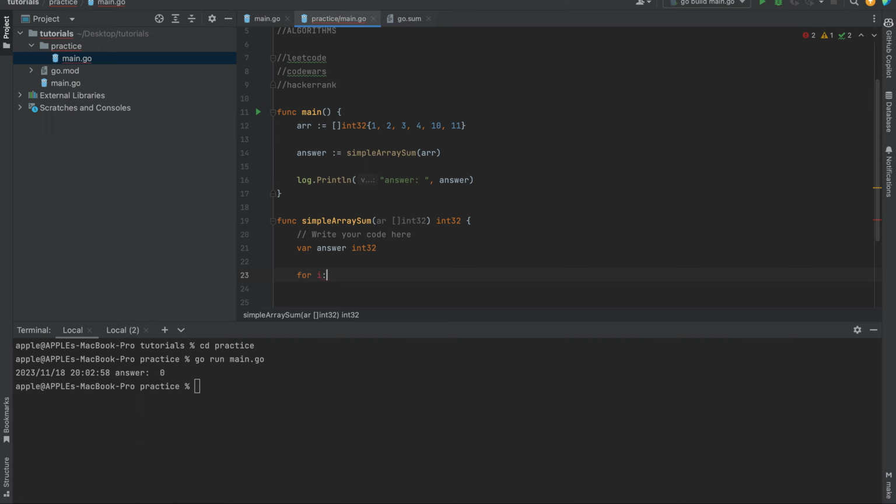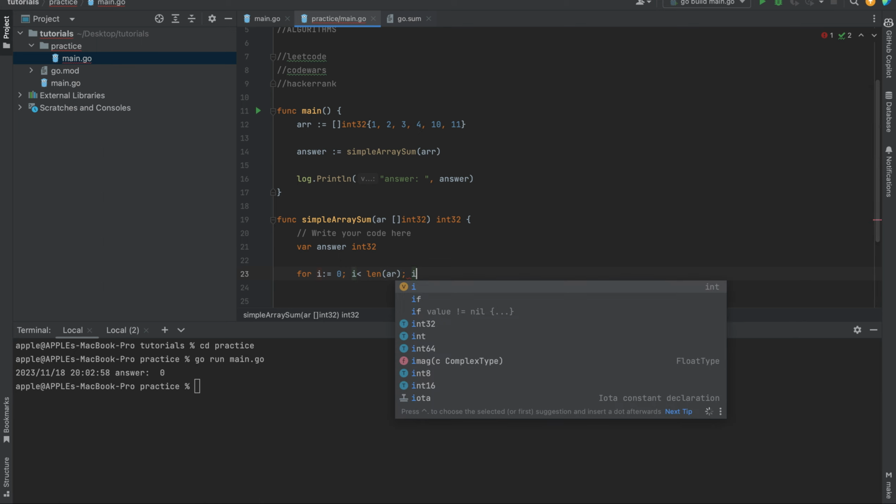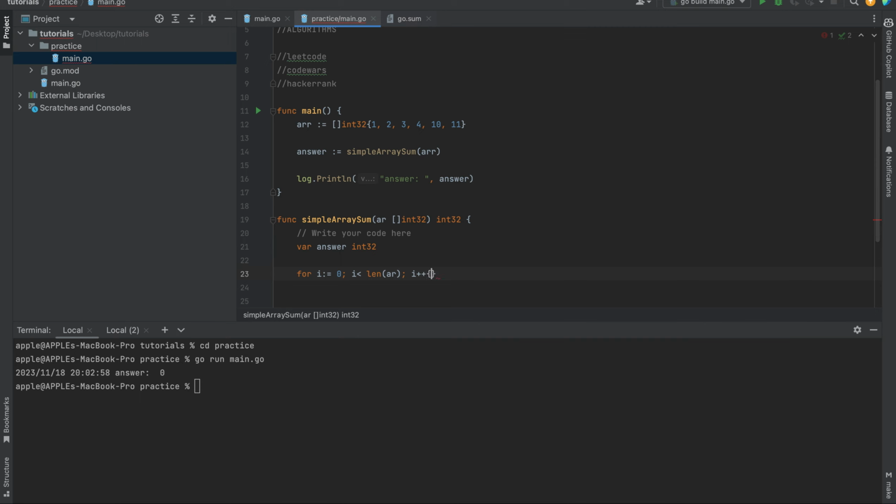For index equals to 0, index less than the length of the array, then i plus plus. That's it.